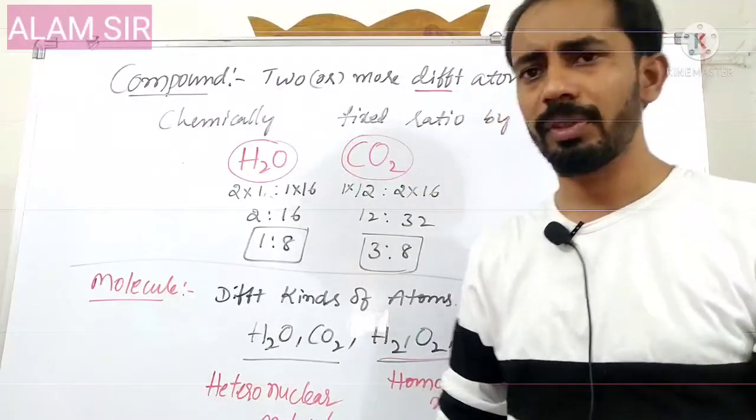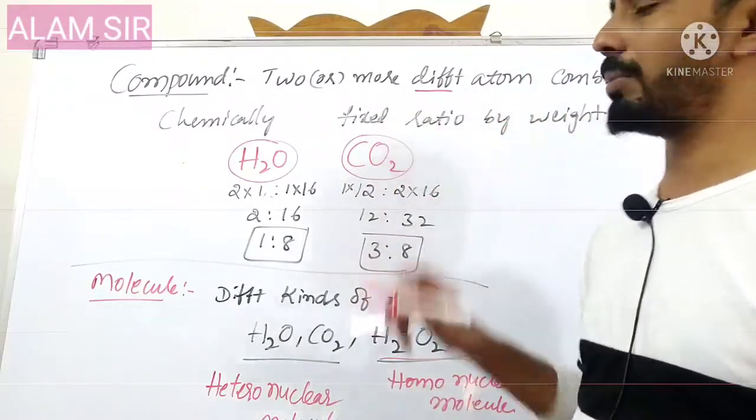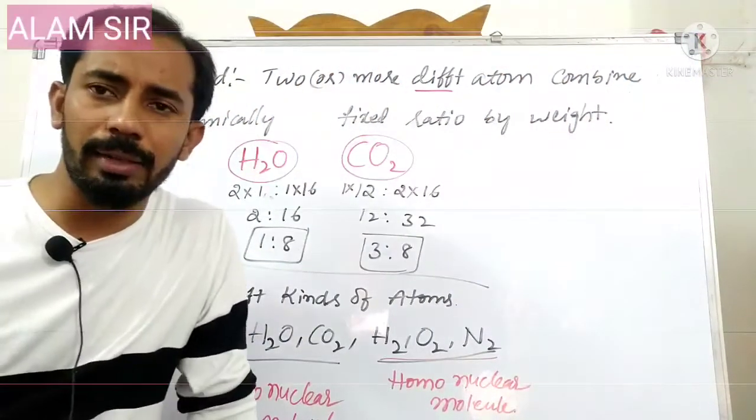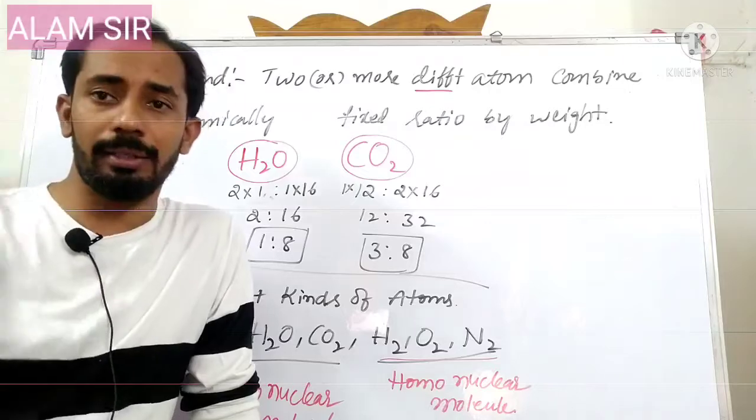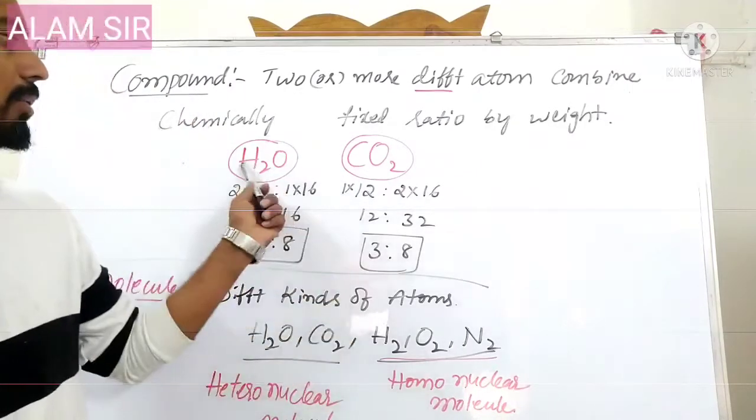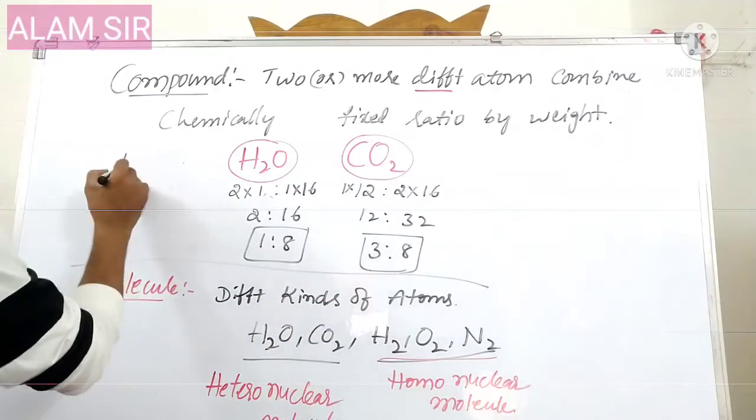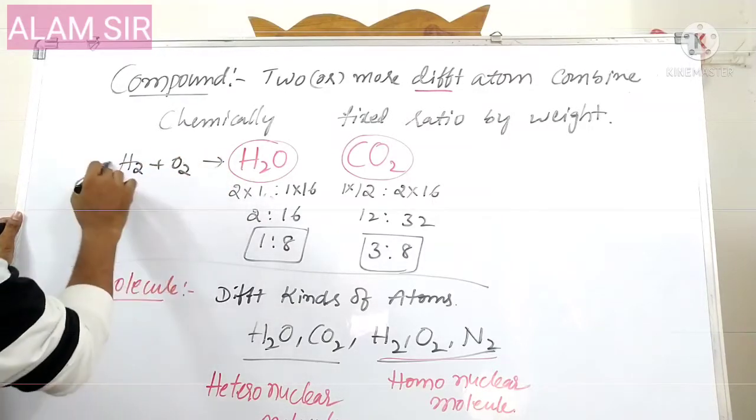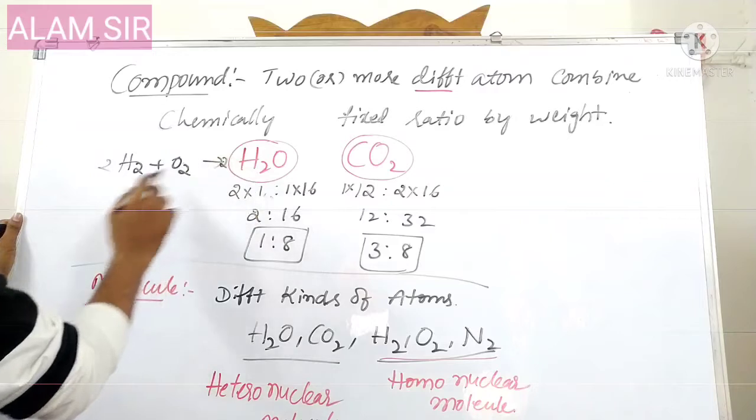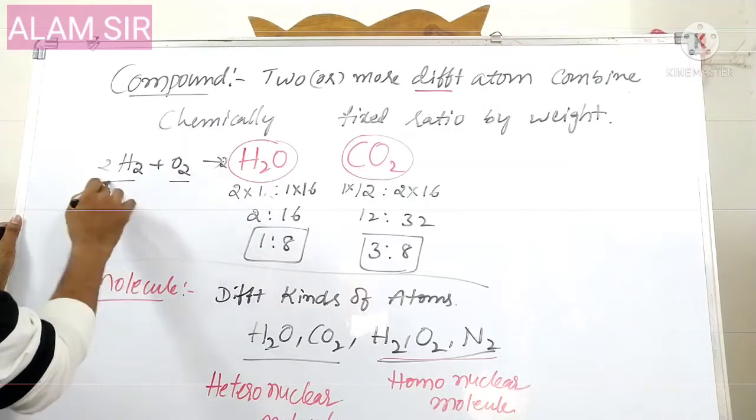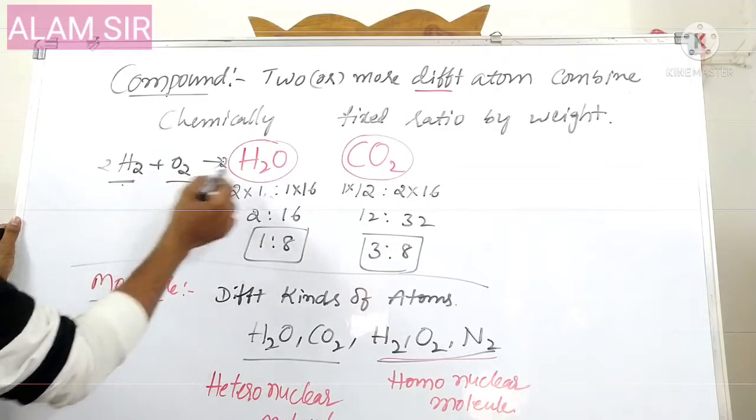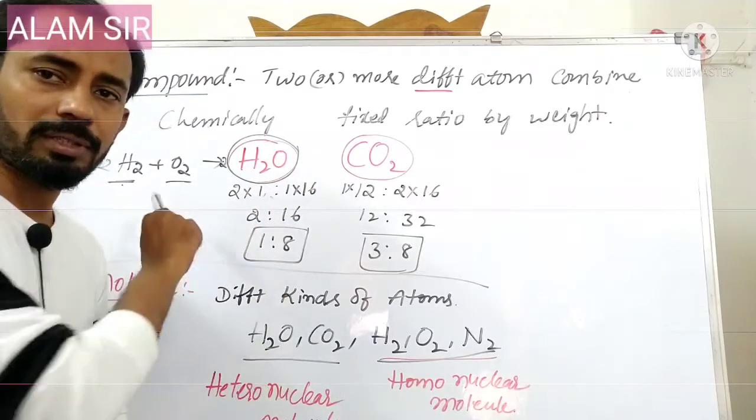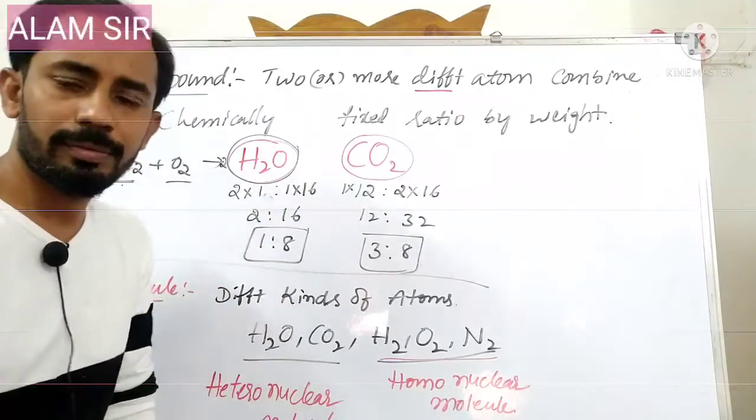Fixed, that is what is used here, a fixed ratio by weight. So two or more different atoms combine chemically. That means when hydrogen combines with oxygen, a water molecule can be formed. Now, this water molecule's properties are different from hydrogen's properties and oxygen's properties. So the formed compound does not show any properties of the hydrogen or oxygen.